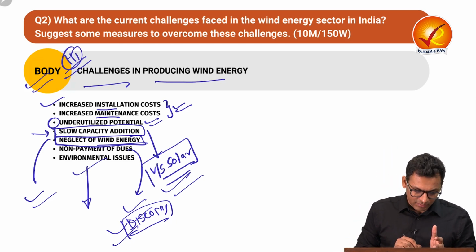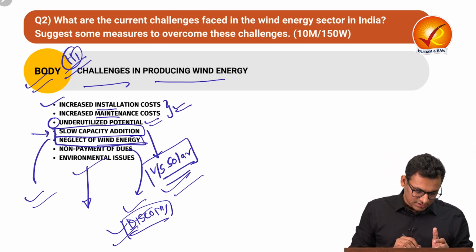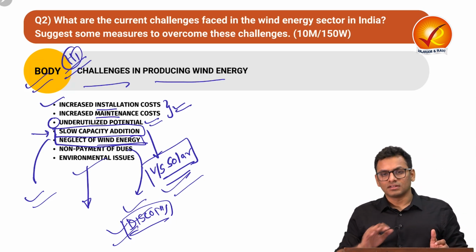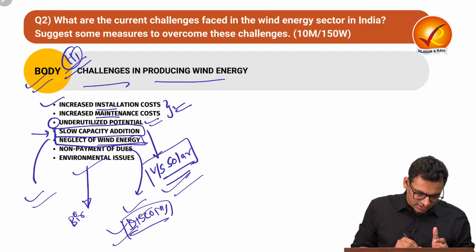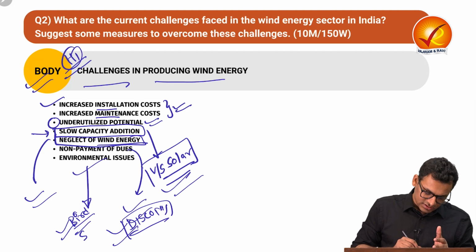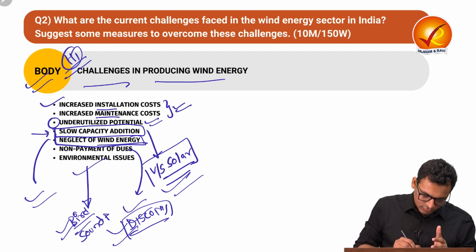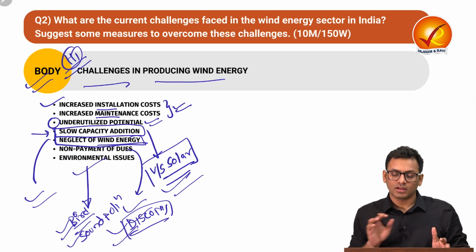And lastly, there are environmental issues. We have seen how windmills have certain issues with respect to the environment, like how they threaten birds. So that is something you can talk about. It also has issues with respect to sound pollution, right? So that is something in heading 1 you can talk about.